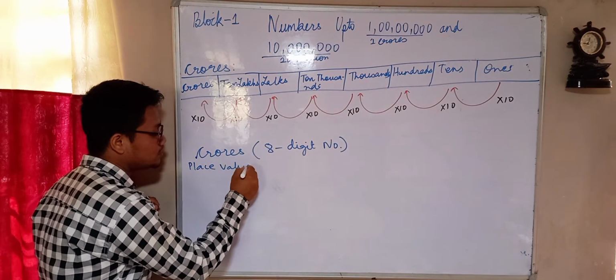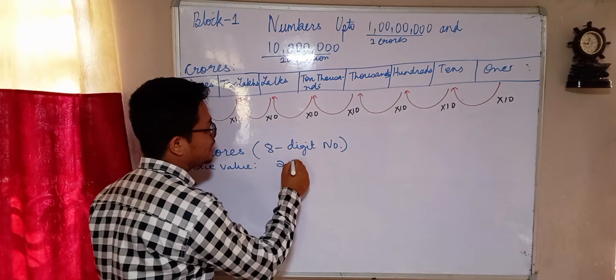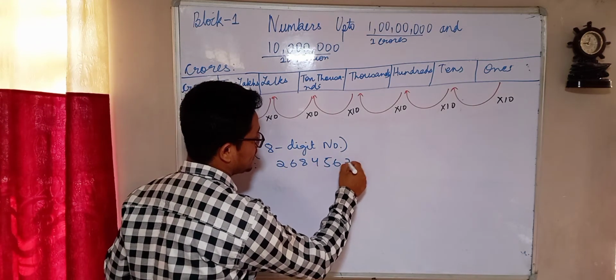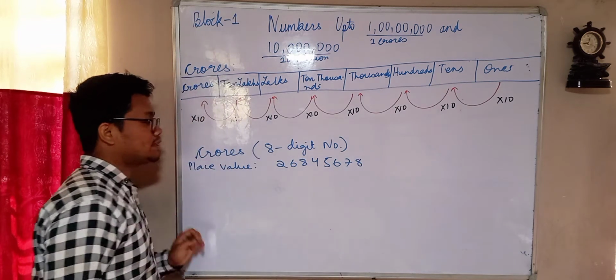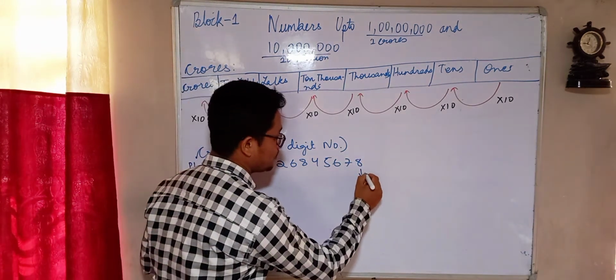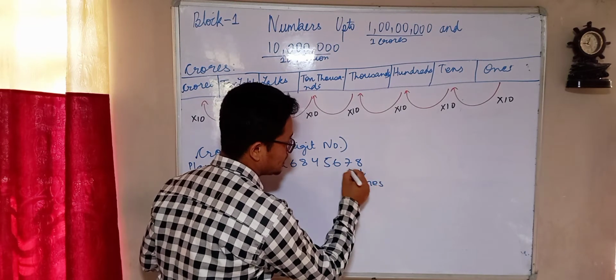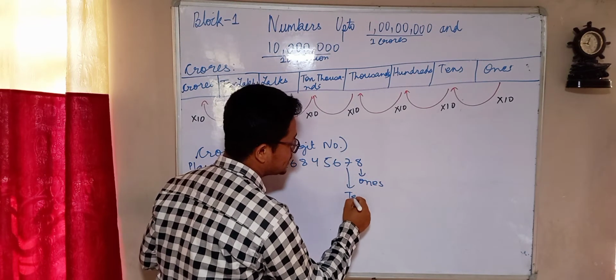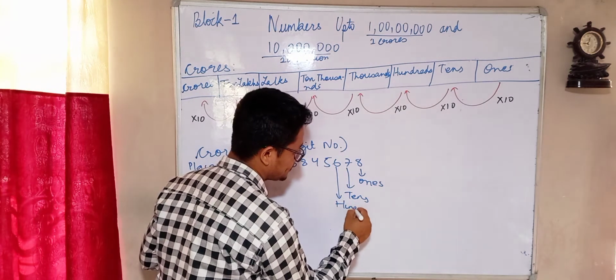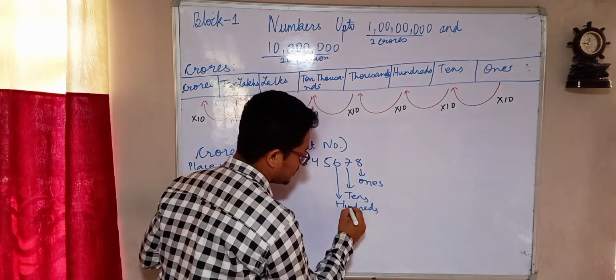Under place value, let me give an 8-digit number: 1, 2, 3, 4, 5, 6, 7, 8. So this is an 8-digit number. In this 8-digit number, the first number will be ones. This will be tens, as you already know, children. This will be your hundreds.